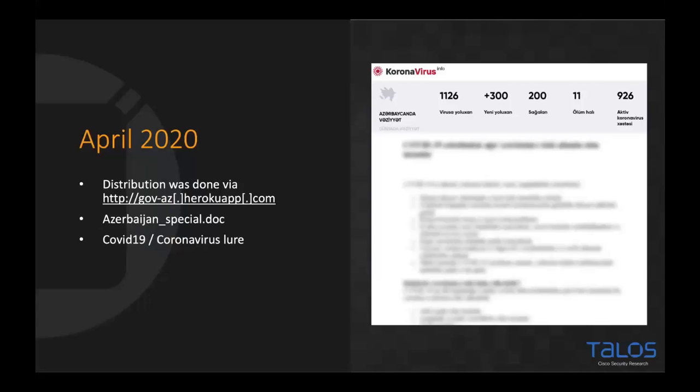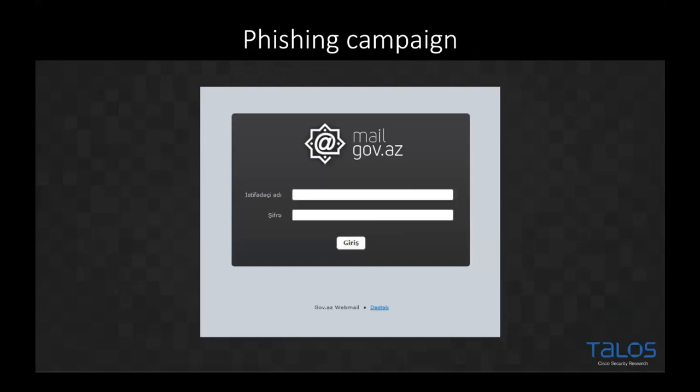So these actually came along with a phishing campaign. And with the phishing campaign, we were able to come back to the same site where the malware campaigns was hosted. So this was a phishing campaign for mail.gov.az. This is the official government portal of the Azerbaijani government. So their users would be expecting this, and this would seem normal. This screen output would be what they want to see and what they want to log in. So this was used for further credential harvesting that PoetRAT used in its initial attack.